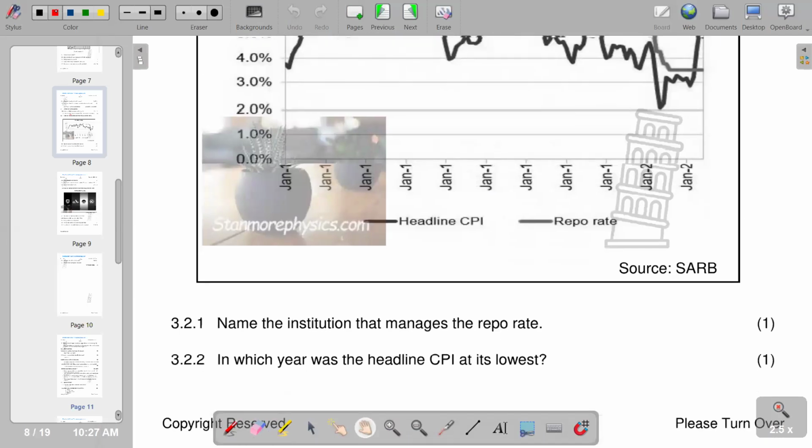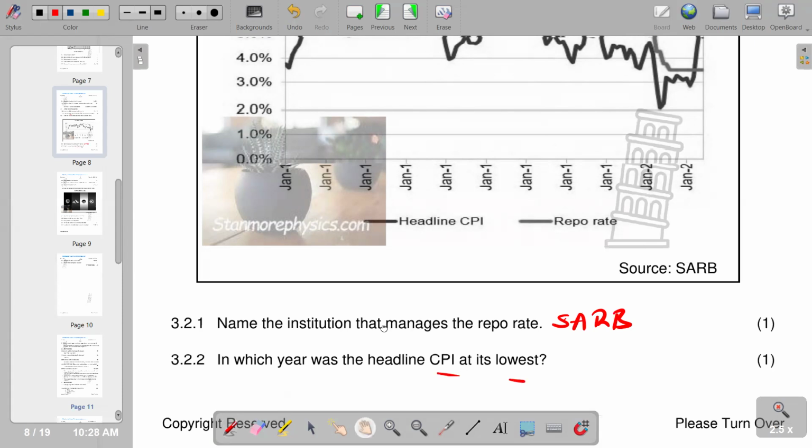And we know that this is the South African Reserve Bank, the SARB. So the central bank is in charge of managing the repo rate. The second part is saying in which year was the headline CPI at its lowest?